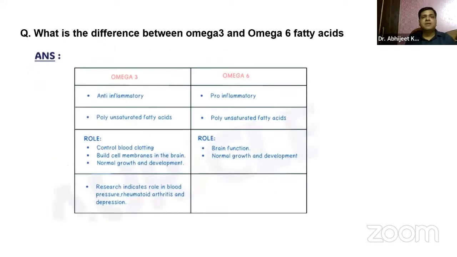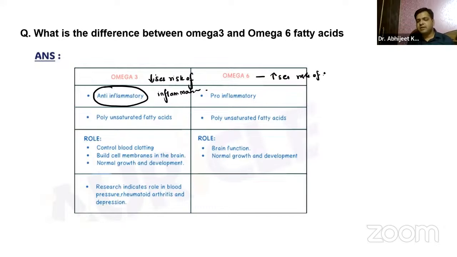Coming on to the next one, guys, what is the difference between omega-3 and omega-6 fatty acids? Right. Now, when we say omega-3, guys, you already know these are anti-inflammatory. They decrease the risk of inflammation. Omega-6, basically, they increase the risk of inflammation, right? They're pro-inflammatory, right? So, yes.